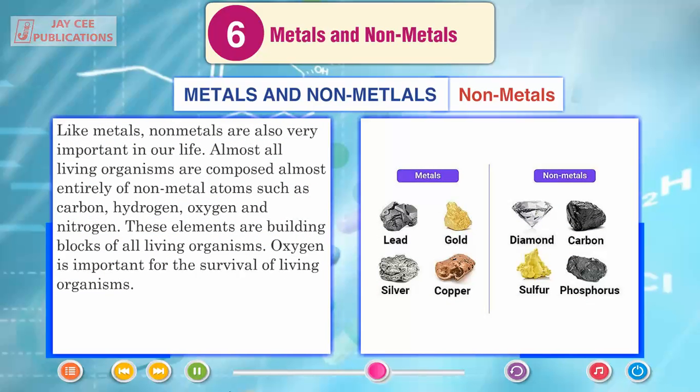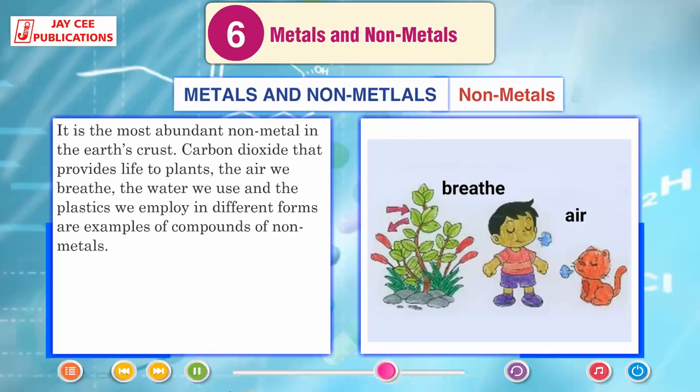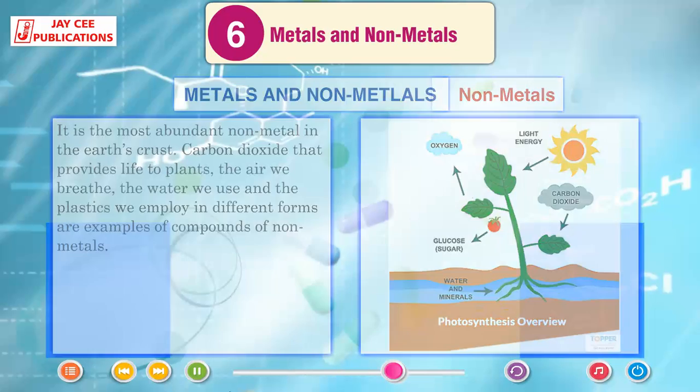Almost all living organisms are composed almost entirely of non-metal atoms such as carbon, hydrogen, oxygen and nitrogen. These elements are building blocks of all living organisms. Oxygen is important for the survival of living organisms. It is the most abundant non-metal in the Earth's crust. Carbon dioxide that provides life to plants, the air we breathe, the water we use and the plastics we employ in different forms are examples of compounds of non-metals.